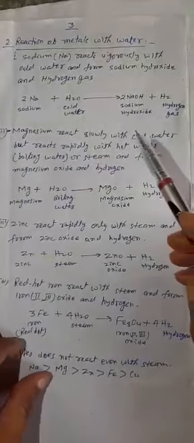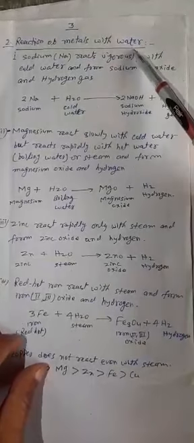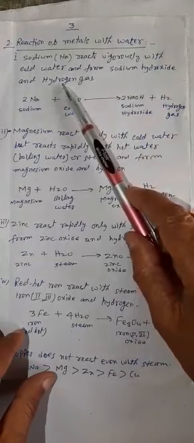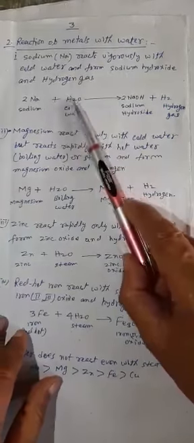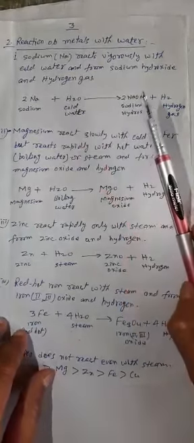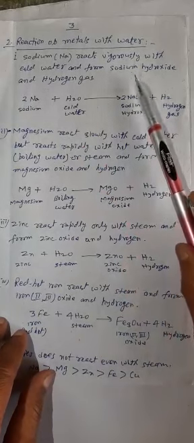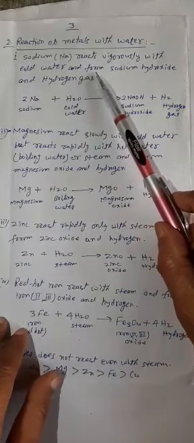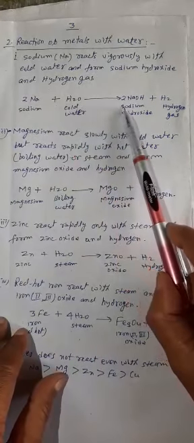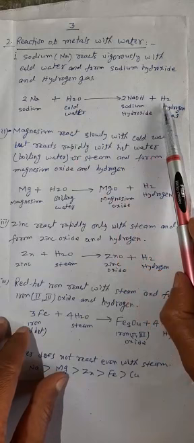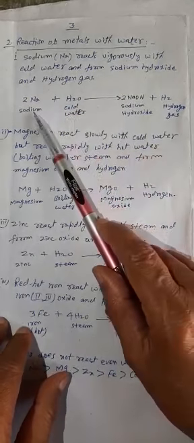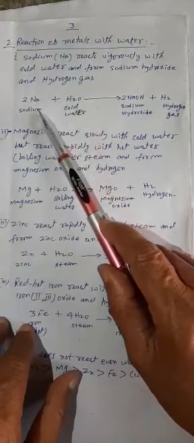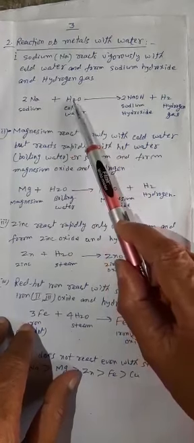Now we shall discuss the reaction of metals with water. Sodium reacts vigorously with cold water and forms sodium hydroxide. We have already studied that sodium is a more reactive metal. It reacts with oxygen at room temperature and it reacts even with cold water. Sodium plus water gives sodium hydroxide, and hydrogen gas is evolved. Always, when a metal reacts with water, the metal forms hydroxide and